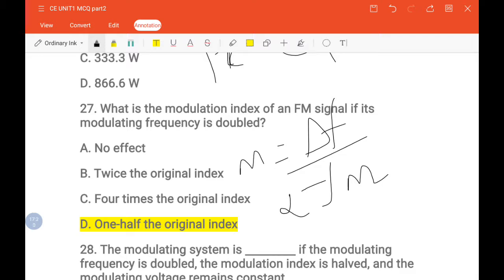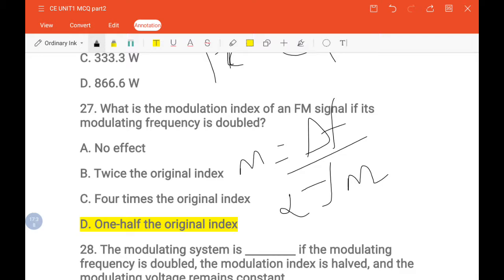They are asking about the modulation index of the FM signal. So M is equal to delta F divided by, in the place of the modulating frequency, we have substituted 2 FM.